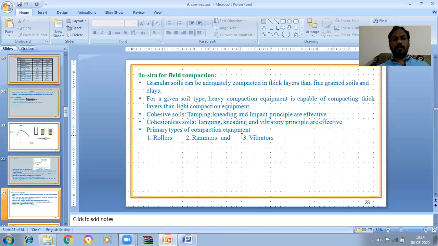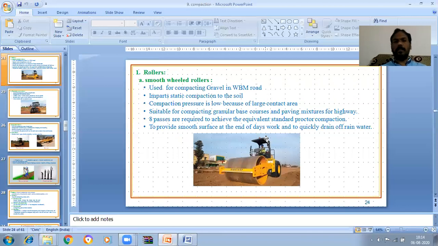Then the primary types of compaction equipment are rollers, rammers, and vibrators. These are the various compaction equipment. Let us see the rollers. Smooth wheel rollers are one type of roller. You can see how it looks in the figure. So this is a smooth wheel roller.